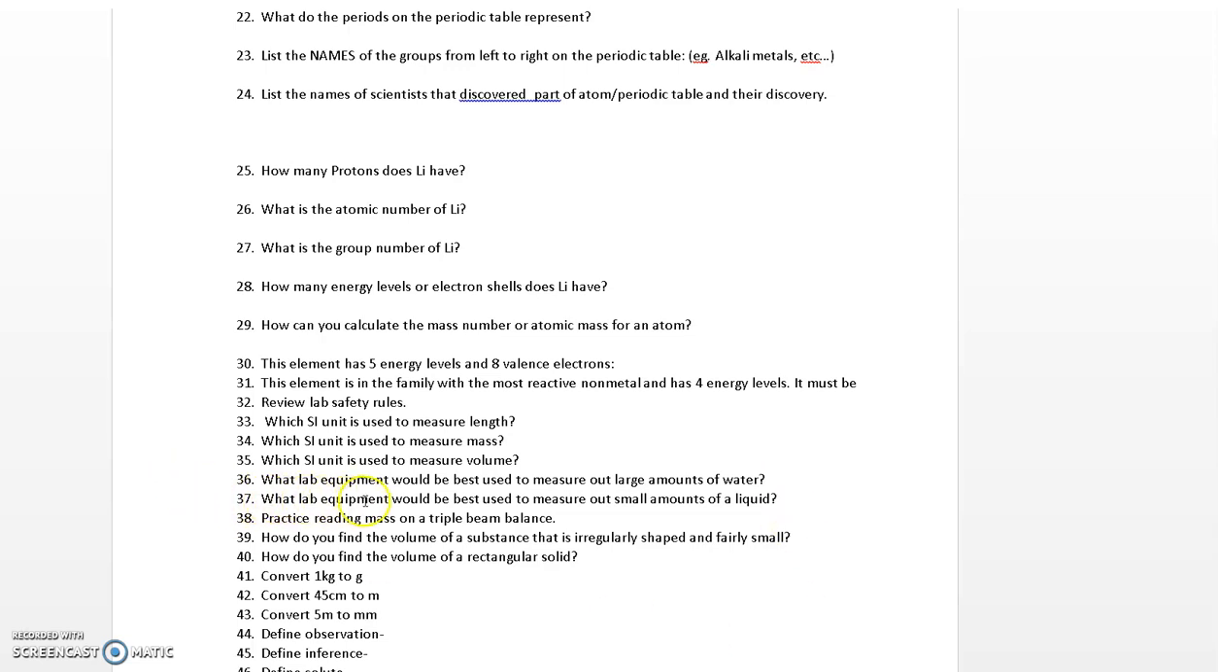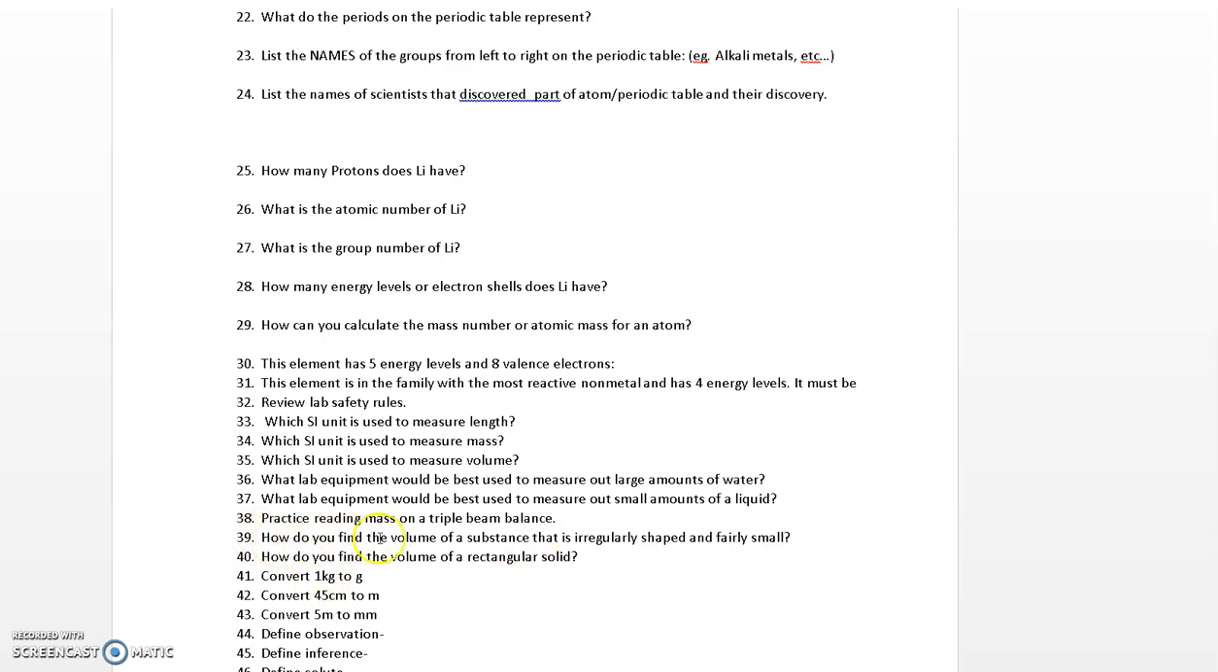Number 37, what lab equipment would be best used to measure out small amounts of a liquid? So, for instance, let's say 13 milliliters of water. That would be a graduated cylinder as well. You could also use a pipette if you needed to. Number 38. Practice reading mass on a triple beam balance. There will be a question on the test, a picture of a triple beam balance, and you need to be able to read the mass that is on that balance.